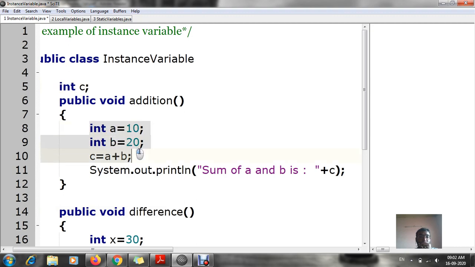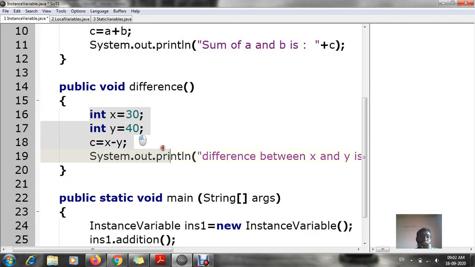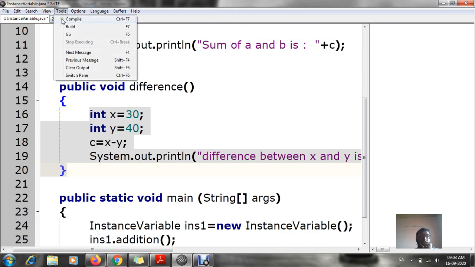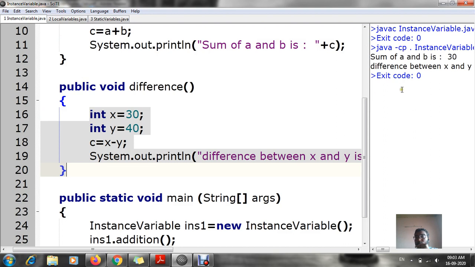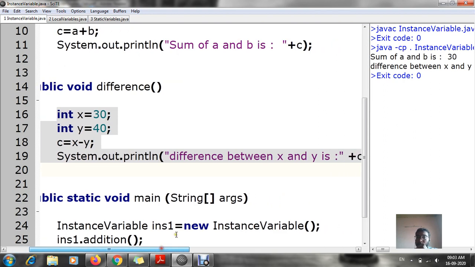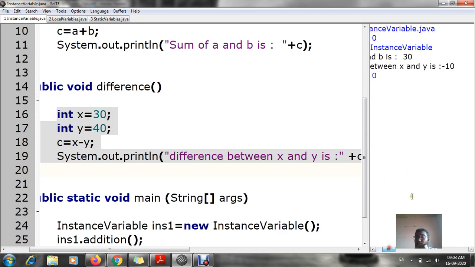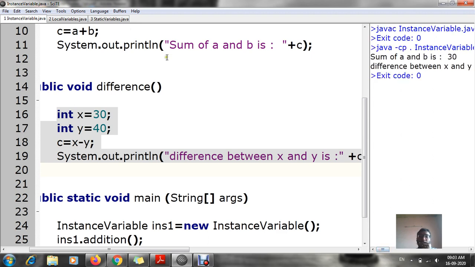That is over here also I can use it, the c, and here also I can use this c, integer c. Now let's go to output. Tools, compile, exit code 0. Now towards the end, you can see sum of a and b is 30 and difference between x and y is minus 10. Can you see? Okay, so this is my second type of variable, which is known as an instance variable.